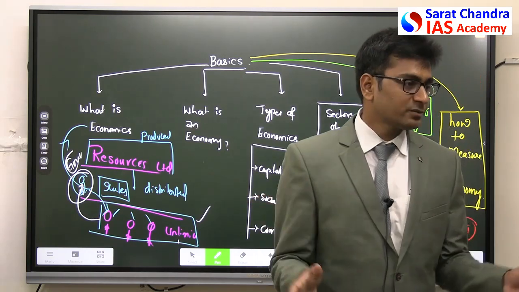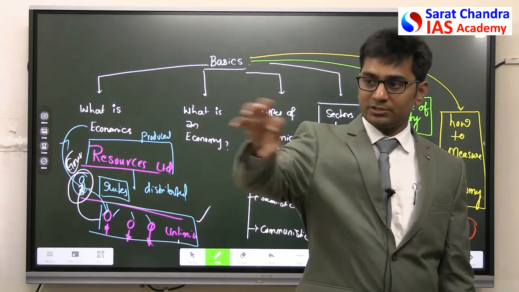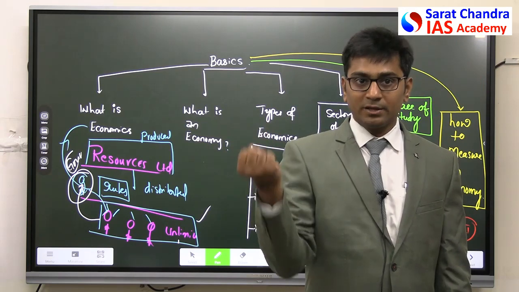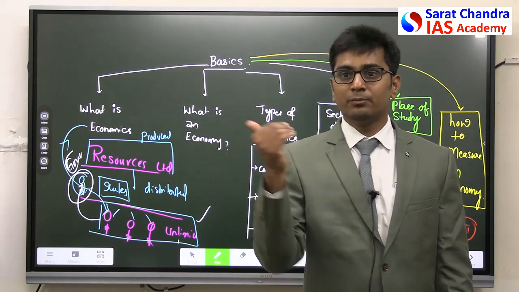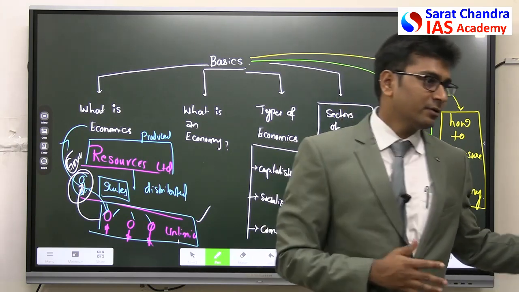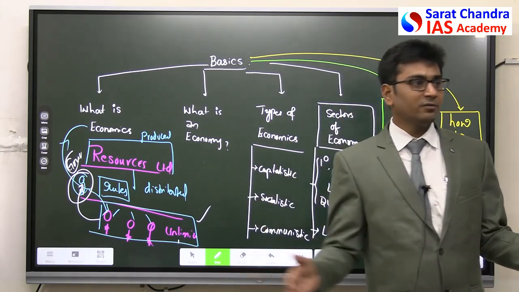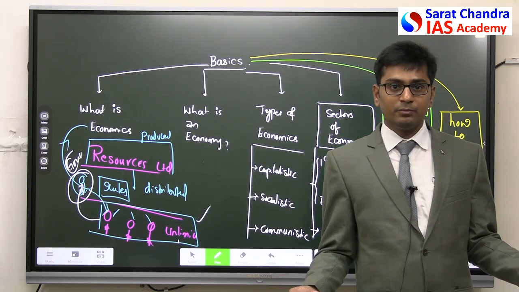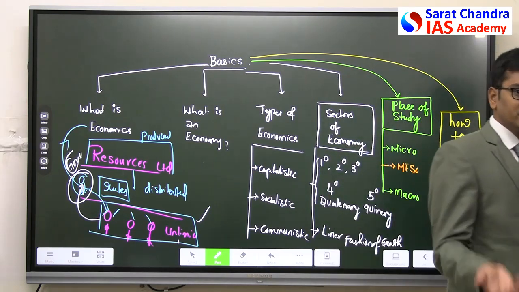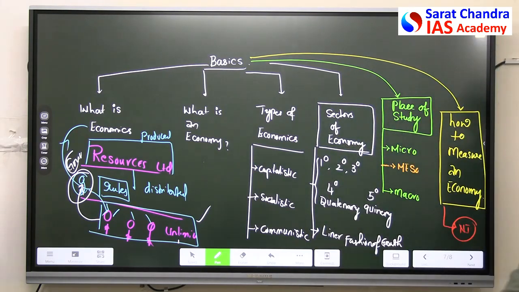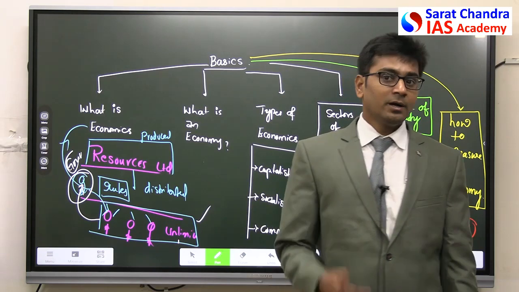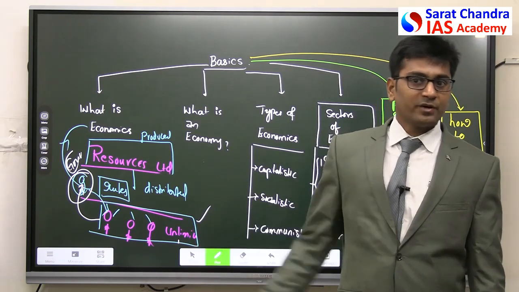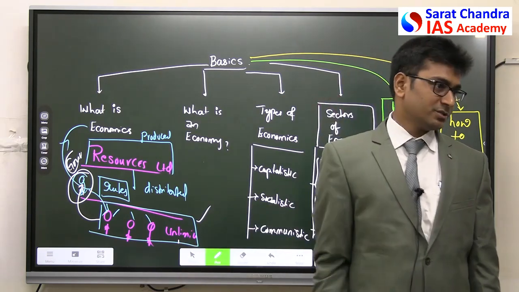Everyone has their own aspirations. I should know what are the aspirations of this particular community, what their demands are, whether I can fulfill them. If there are reasonable demands, I should be able to meet them. Why? I have those resources. Like this, in the society, there will be different sections of people. There will be women, children, senior citizens, rich people, poor people, SCs, STs, minorities belonging to religion, minorities belonging to languages, right? So for each and every section there will be some aspirations.